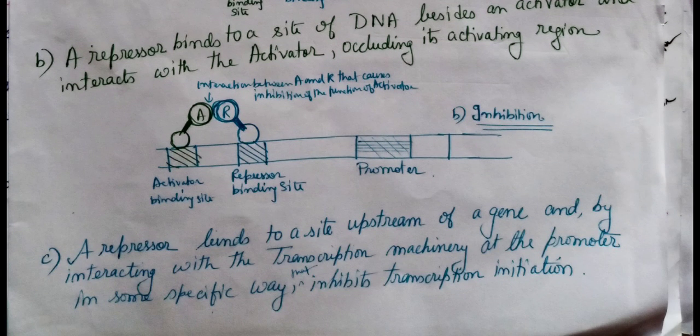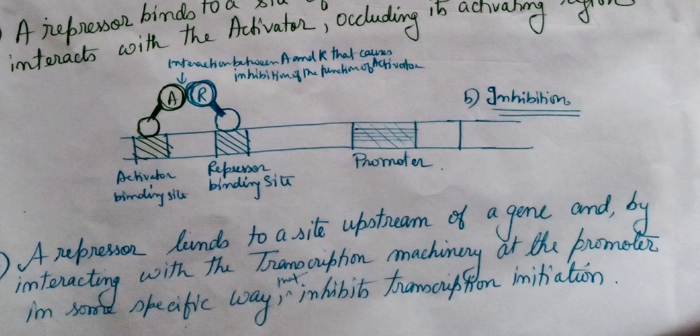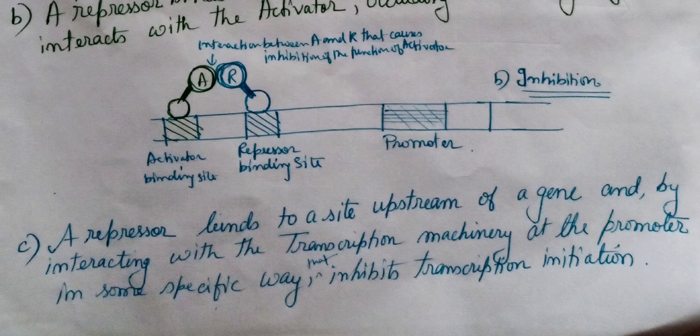The third one is that a repressor may bind to a site upstream of a gene, and by interacting with the transcription machinery at the promoter in some specific way, it will inhibit transcription initiation.